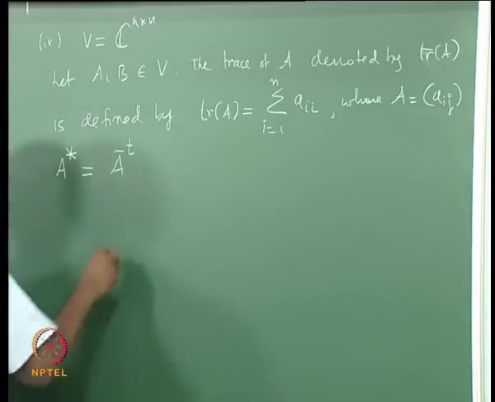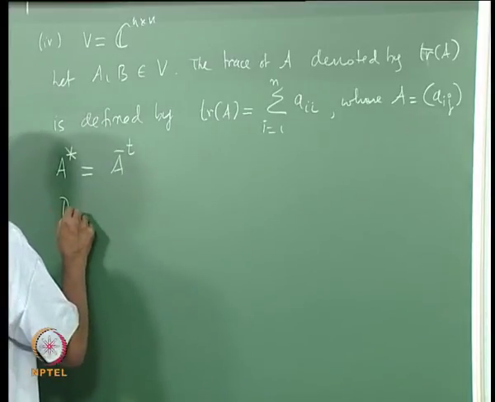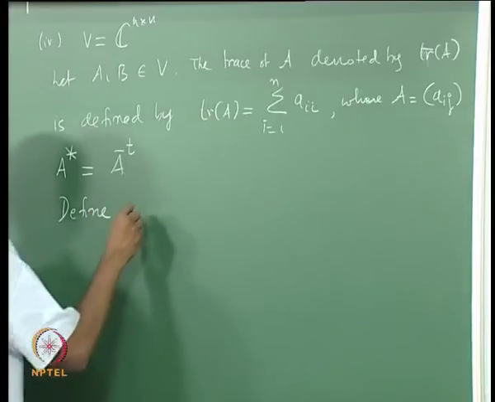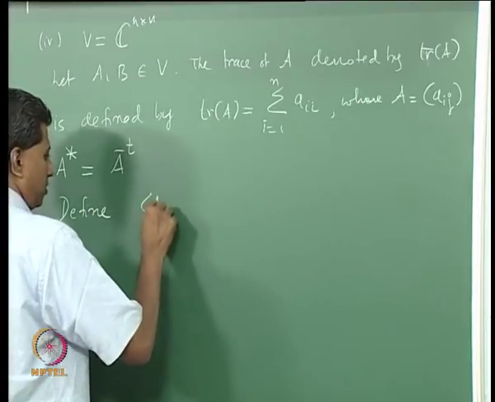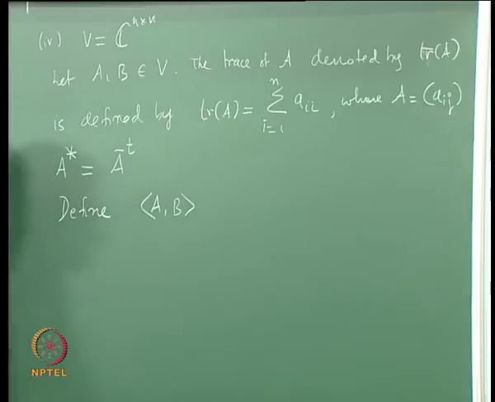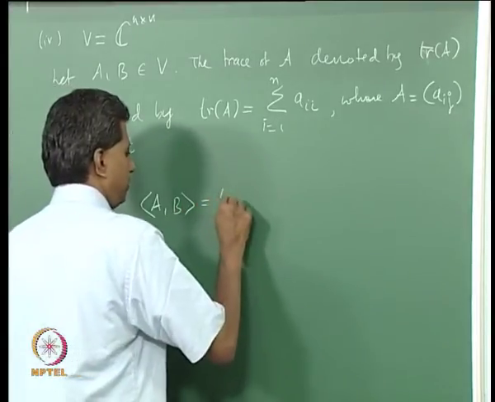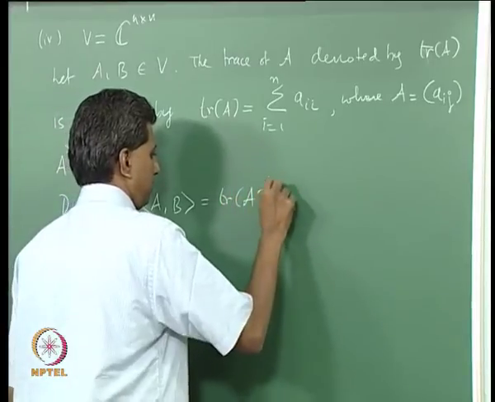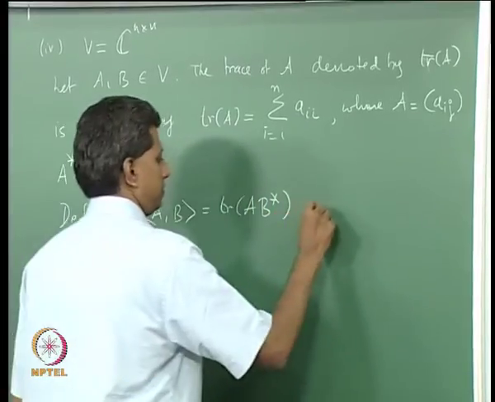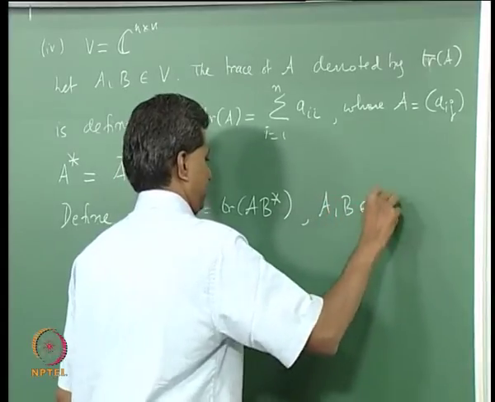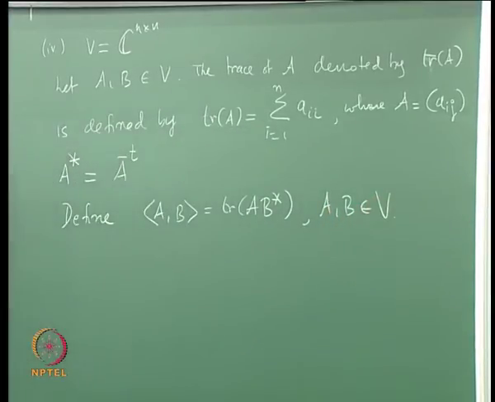What is the inner product? Let us define the inner product of two vectors in V, two complex matrices, to be trace of A B star. Trace of A B star. Can you derive the formula for the trace of A B star in terms of the entries of A and B?